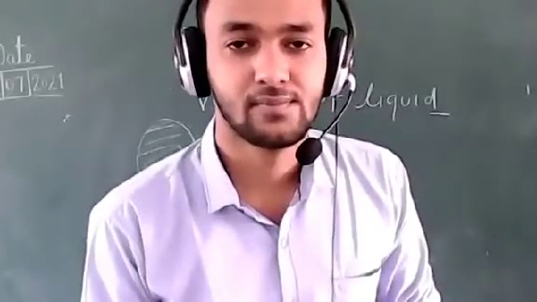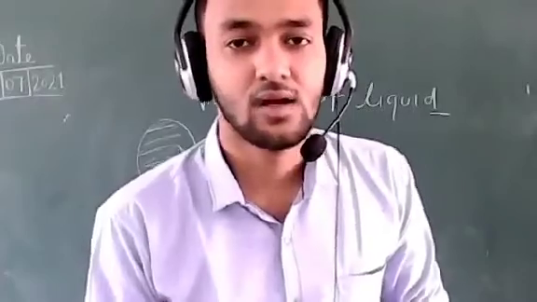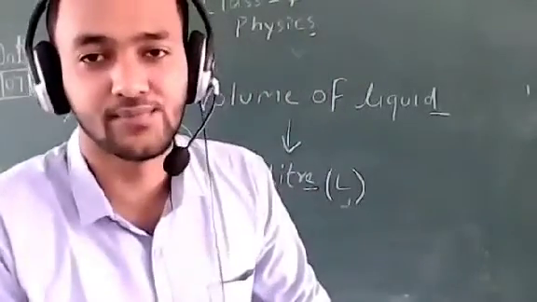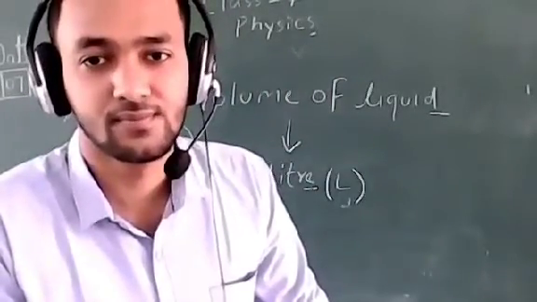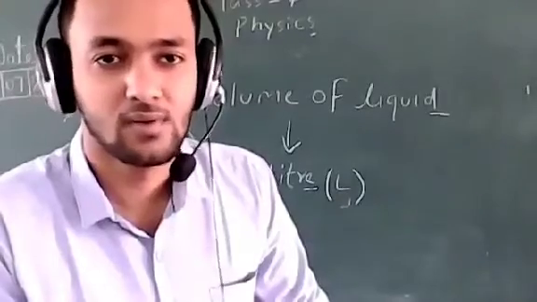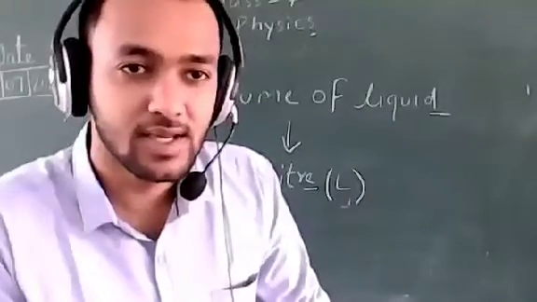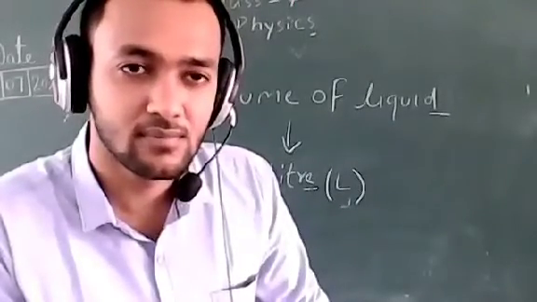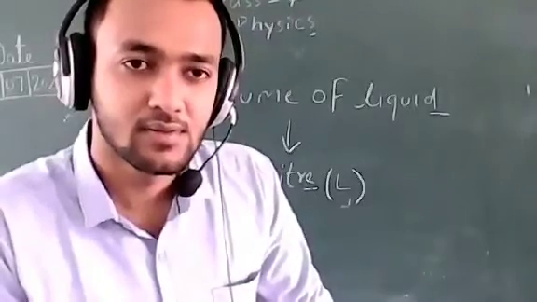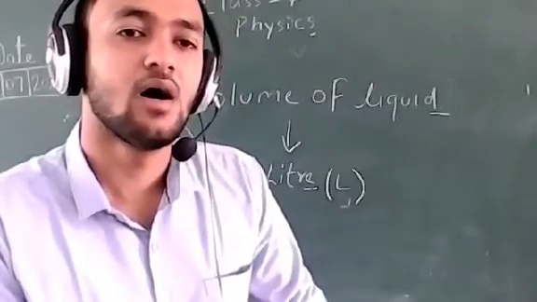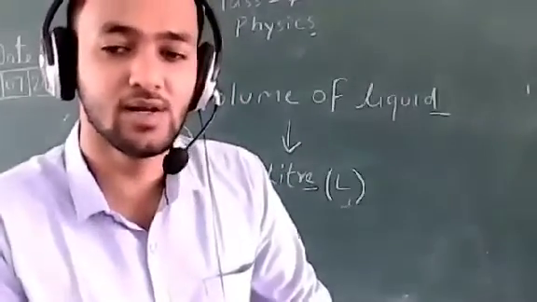Just tell me, how many milliliter are in 1 liter? Sir, how many milliliters can be one liter? Yes, how much milliliter in 1 liter? Okay, yes, Kiran. How much milliliter in 1 liter?